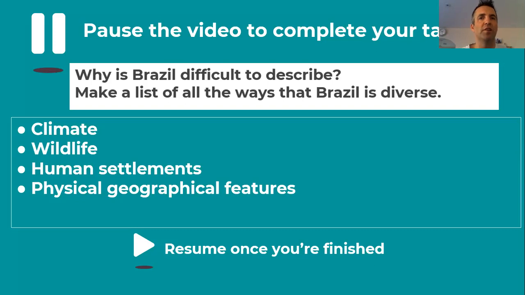So much information that we've learned. So I want you to write down or say everything that you've learned in a list of all the ways that Brazil is diverse. Now you can either write it down or you can say it, or if you want to do a poster about Brazil, it's completely your choice today. So it's up to you. So the way that you're going to show this, I think is going to be fantastic. So you can do a list, you could say it, or you could do a poster. It's completely your choice. So pause the video now, or if you want to rewind to go back through any previous information that we spoke about, you can do. You can pause the video now and have a go at that task, please.